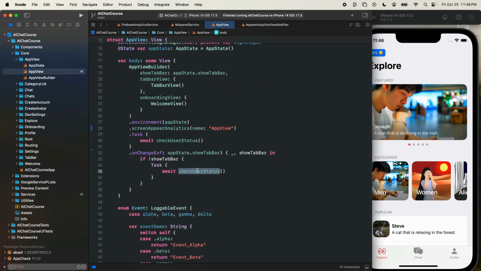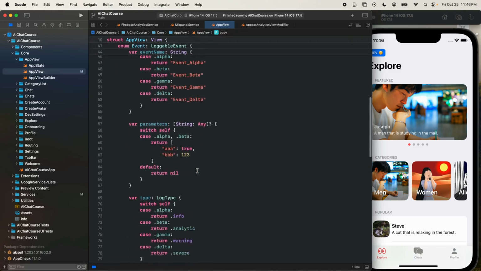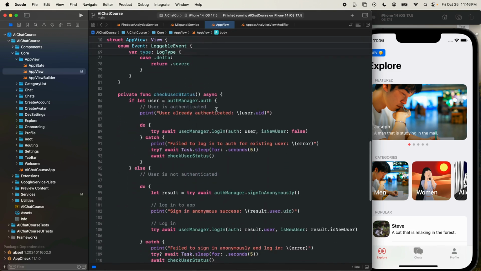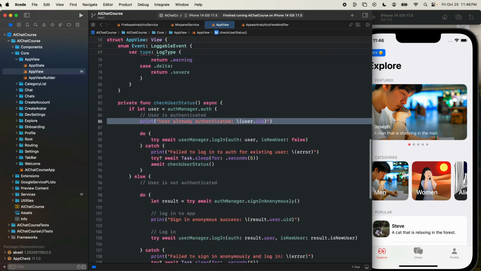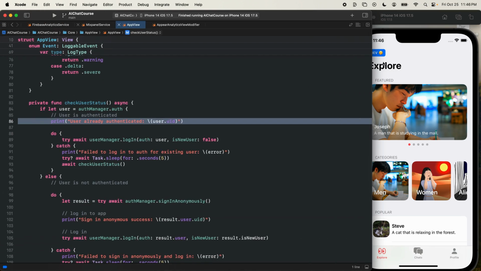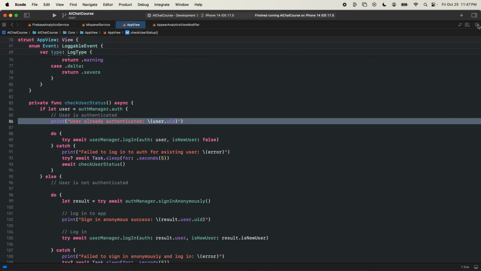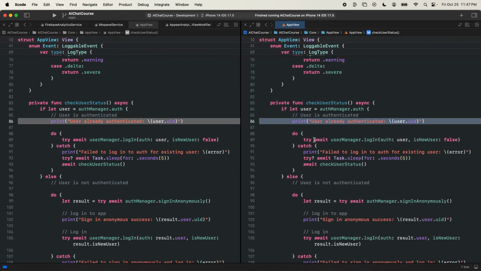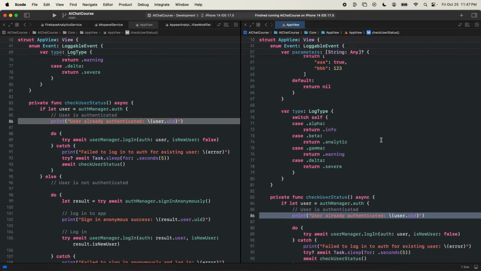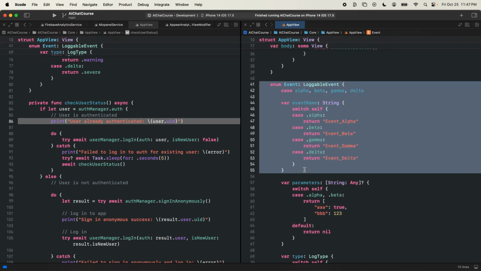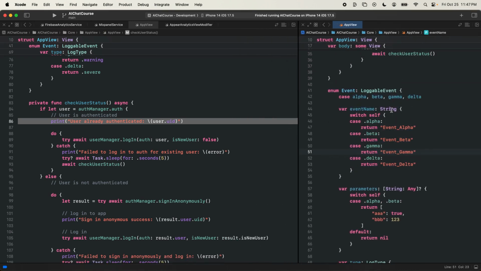We do have this function called check user status. If we check down here in our check user status, we have a print statement. We're going to get rid of all of our print statements basically in our code base. So, user authenticated. Let's make this two screens here. On the right, I'll add another editor, and on the right I'm going to maintain our events for this screen. So obviously we're going to get rid of all of these cases.